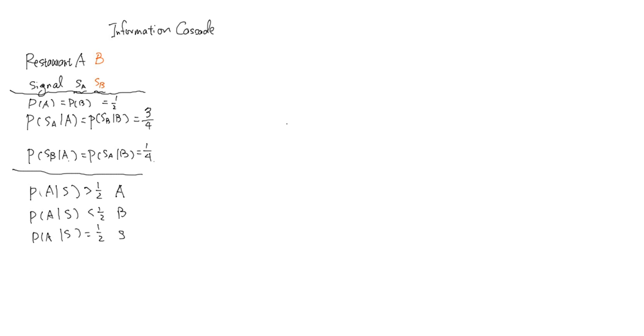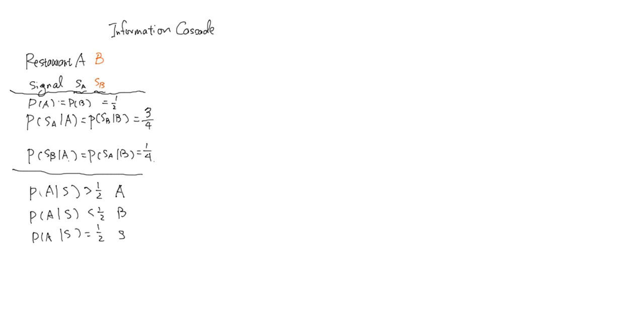So this video clip is about information cascade, which is a particular type of groupthink. So the setup is like this. We've got restaurant A and B, and each patron will see a signal SA or SB. SA says A is the best restaurant, and SB says B is the best restaurant.